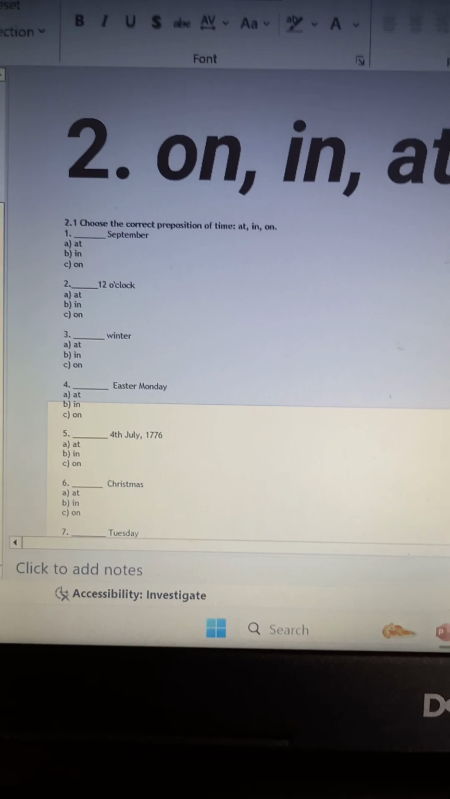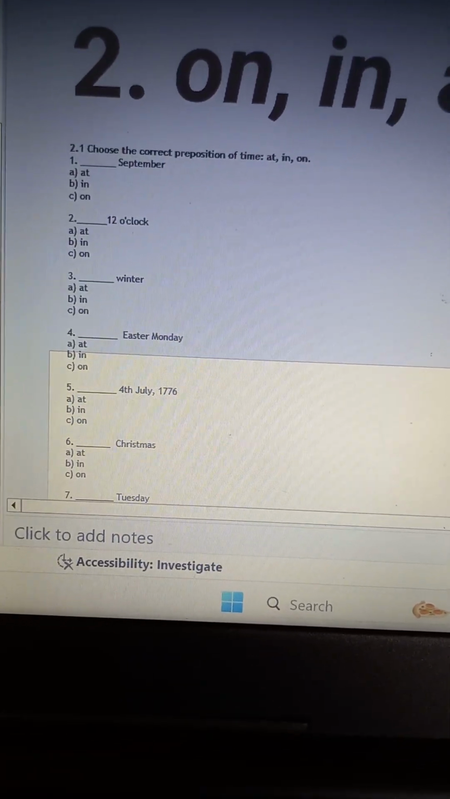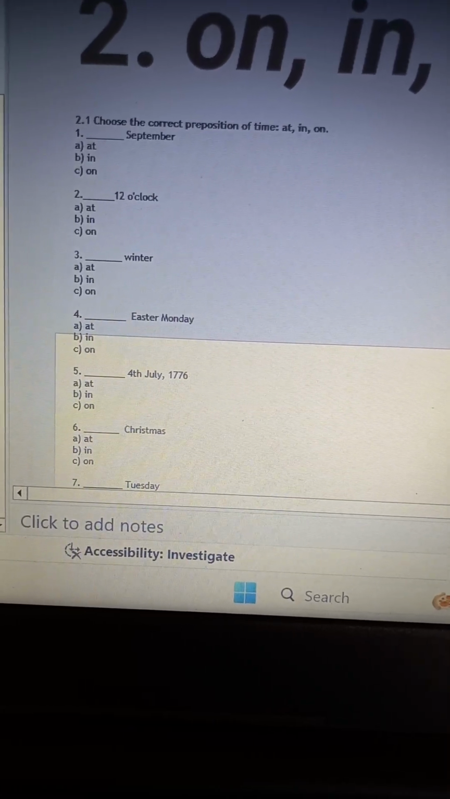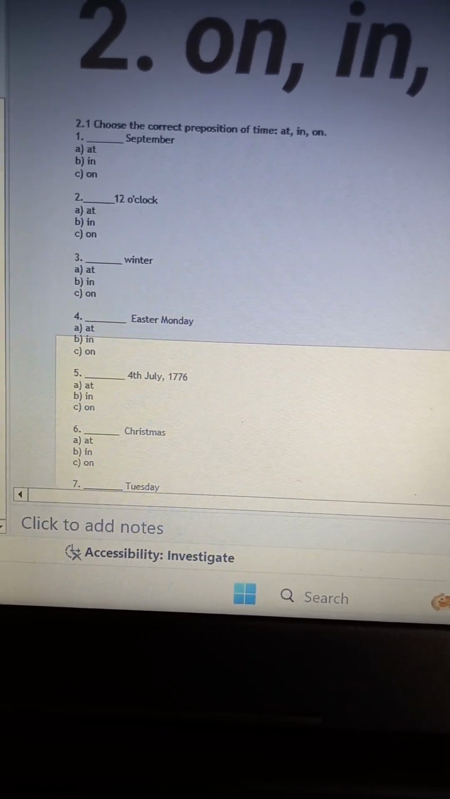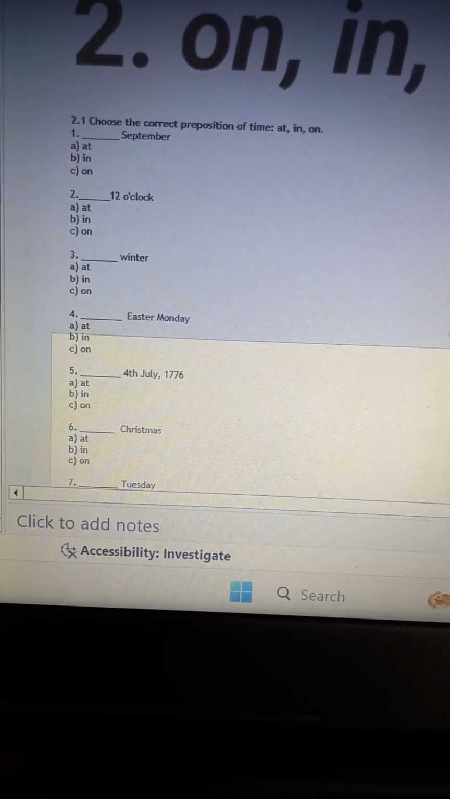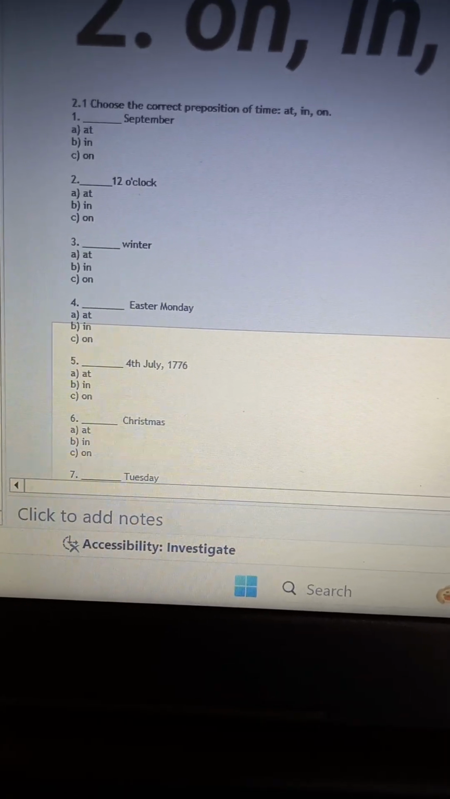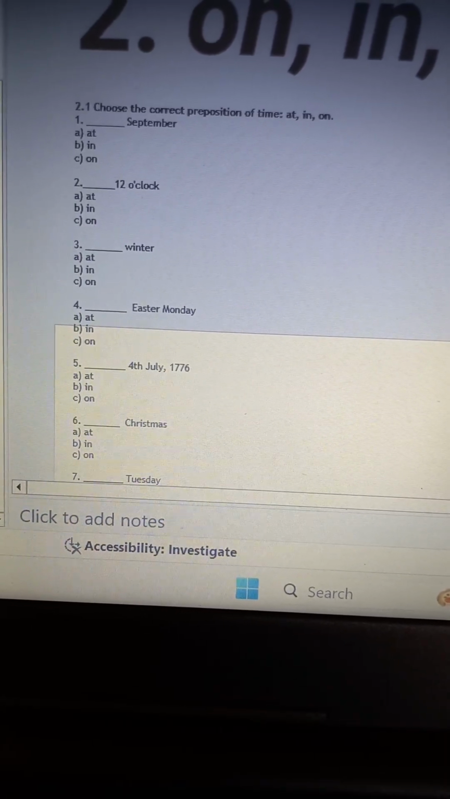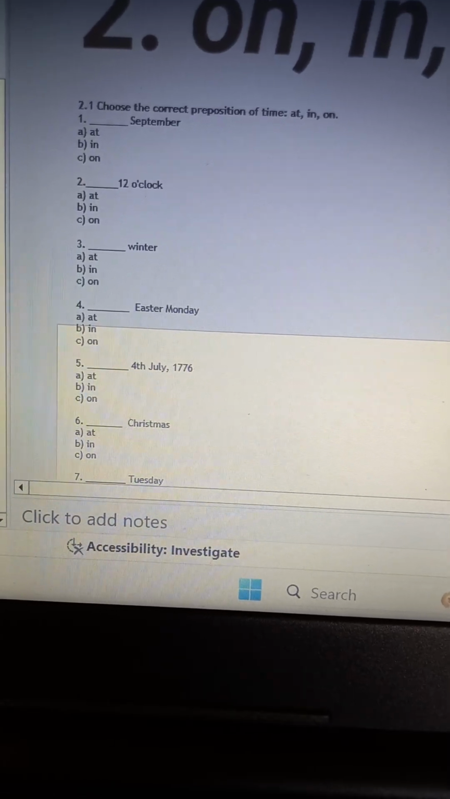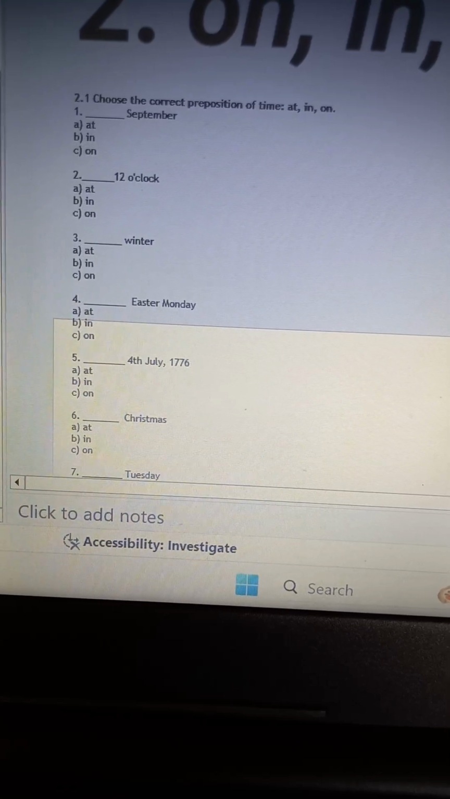Now another example is September. So always remember, if you have a month, before the month you should use in: in September, right? At again, if it is time. If you have only the year, in 1920, in 2024, then you will use in. So here it goes on. Time, then definitely straightforward at 12 o'clock.